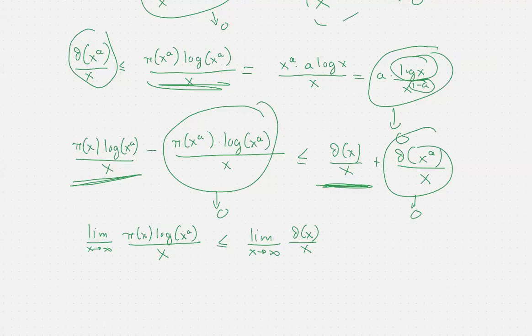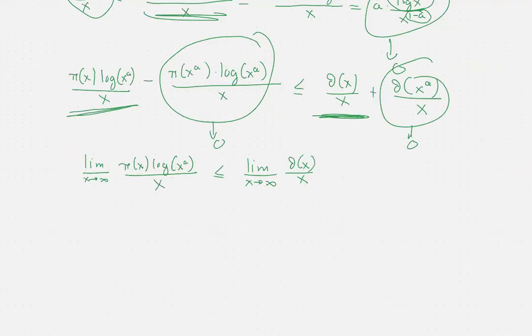However, the limit on the left is, by the properties of the logarithm, a times the limit as x tends to infinity of pi of x times logarithm of x over x, which is less than or equal to the limit as x tends to infinity of theta of x over x.